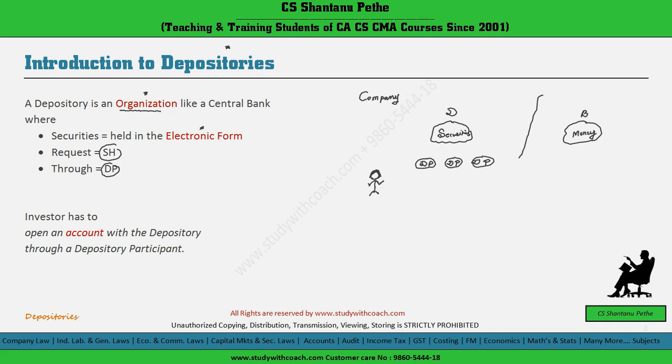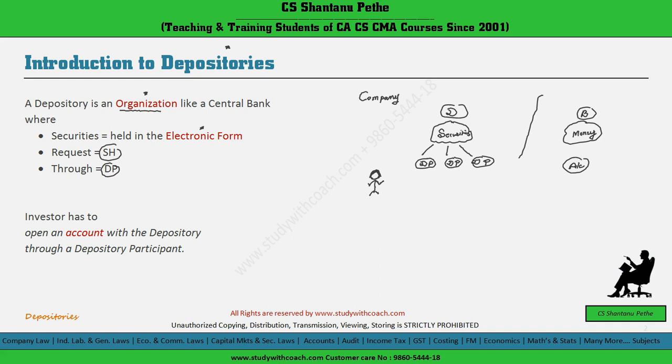So this is a depository, and these DPs are just like the branches of a bank. You have seen that the bank normally holds the money of the customers, and in case of depository, it holds the securities of the investors in electronic form. Whenever you want to keep your money in the bank, you have to open an account in the bank.